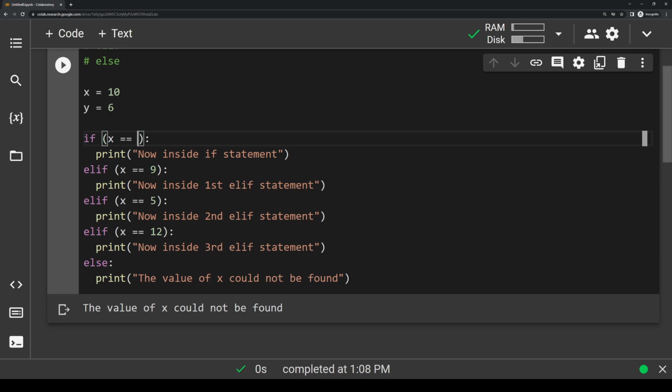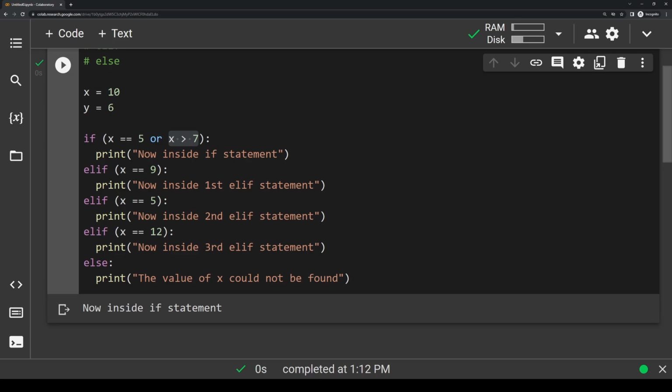So like this, let's say x equals 5 or x greater than 7. And the OR keyword makes it so that if either of the expressions are true, the conditional will run. So in this case, x is not equal to 5, but it is greater than 7, so we're going to run this conditional block, and it's going to print now inside if statement.